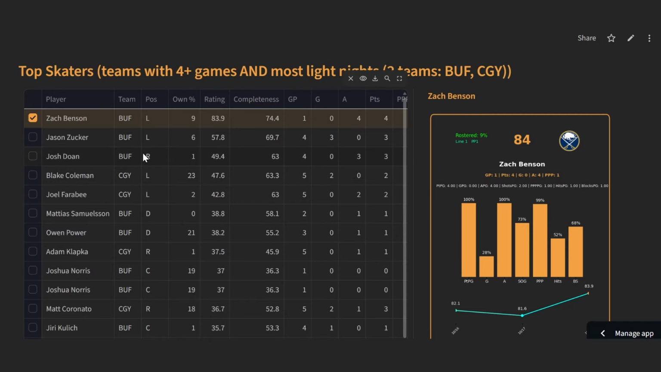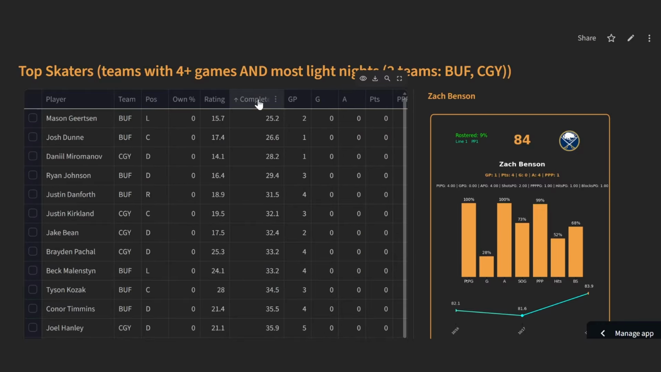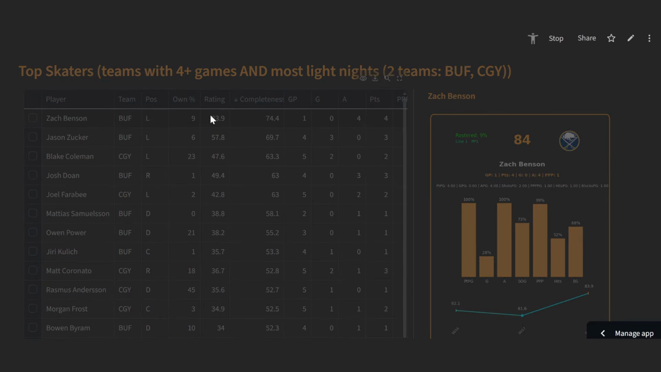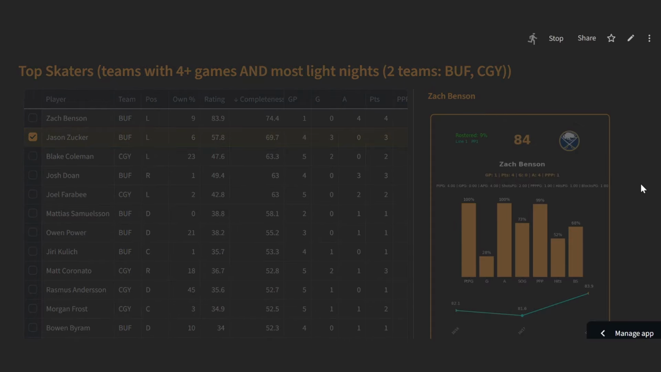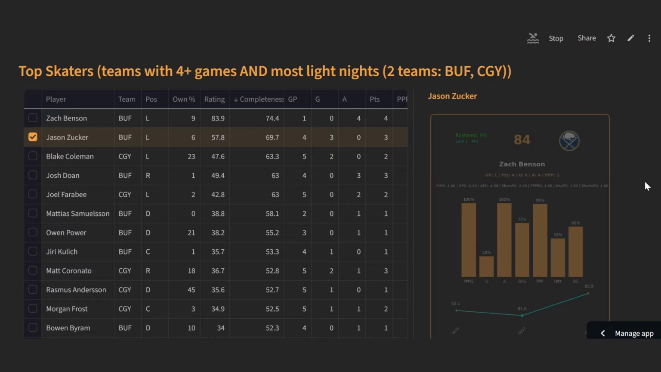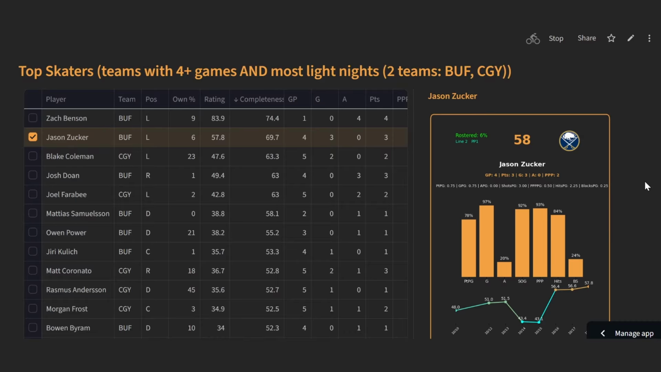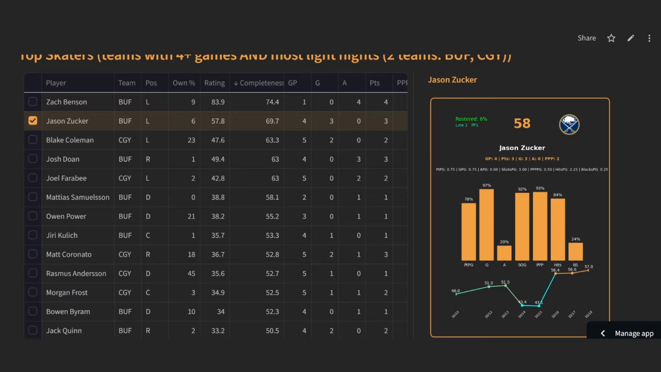Really good in terms of offensive production in that 1 game, but again, small sample size, so don't make too much of this. In terms of category leagues, you can sort by completeness. Benson's number 1 because of that small sample size, but with that, you've got Jason Zucker, who could be a decent category league player for you. 4 games played, 3 goals, 3 points, obviously. The hits volume is what's going to be impressive about him. 2.25 hits per game, 3 shots per game, 2 power play points per game. So line 2, power play 1, only 6% owned. He could be an option for you this week.